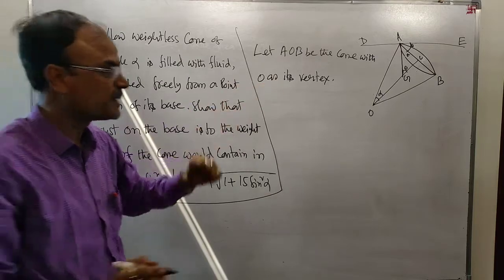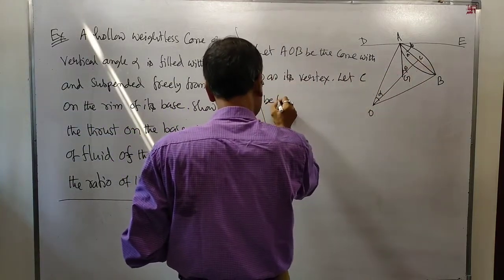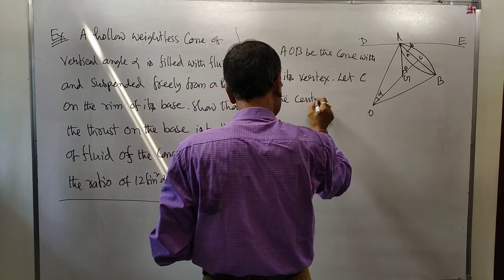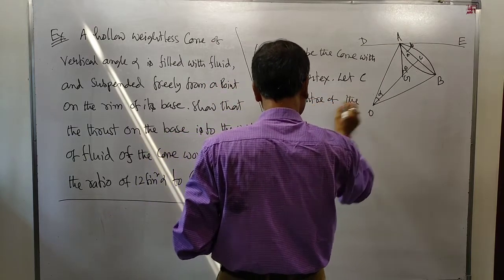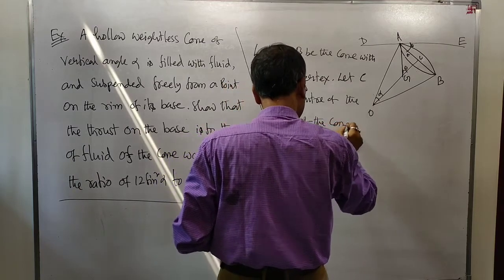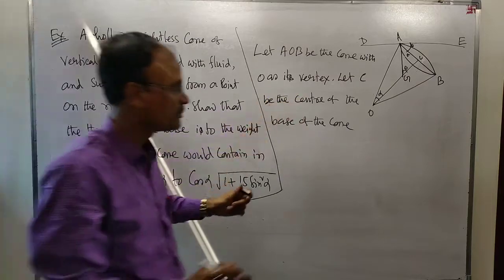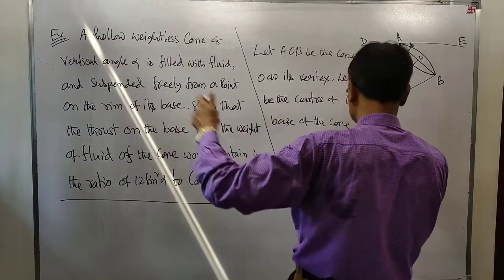Let C be the center of the base of the cone. Let alpha be the vertical angle of the cone. It is also given in the question.